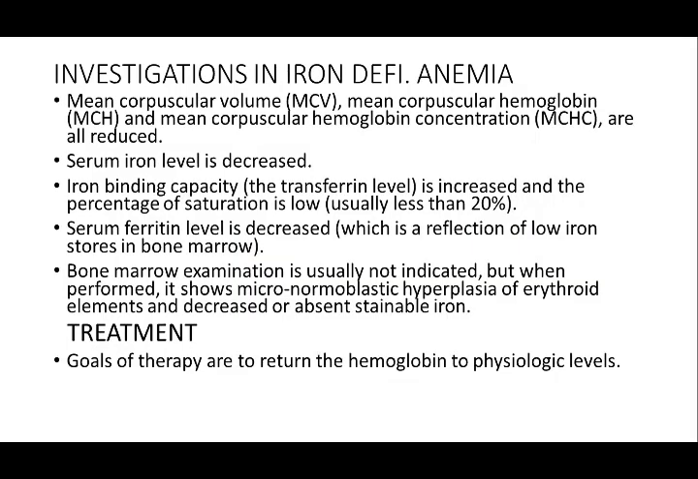In the investigation, we have to check the mean corpuscular volume, mean corpuscular hemoglobin, and mean corpuscular hemoglobin concentration, which are all reduced. Serum iron level is decreased, iron binding capacity, that is the transferrin level, is increased, and the percentage of saturation is low, usually less than 20%. Serum ferritin level is decreased, which is a reflection of low iron stores in the bone marrow. Bone marrow examination usually is not required, but when performed, it shows micronormoblastic hyperplasia of the erythroid elements and decreased or absent stainable iron in the bone marrow.